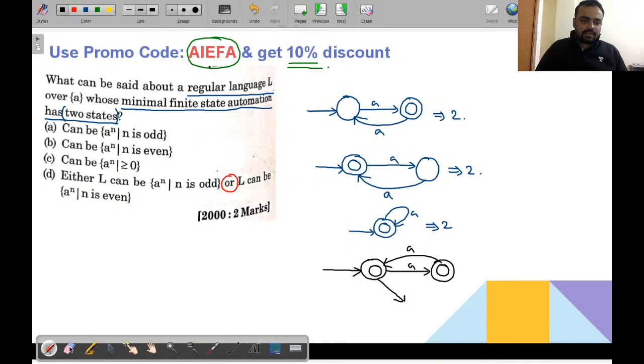So this will be the final situation. Even number of a and odd number of a both will be accepted. So it is indicating this is equivalent to this.